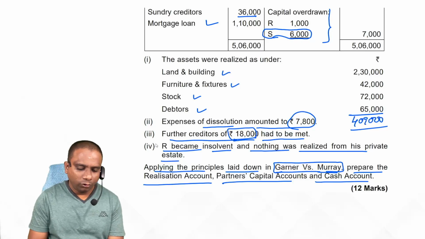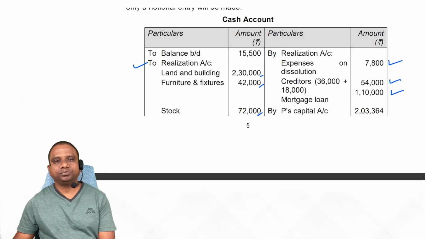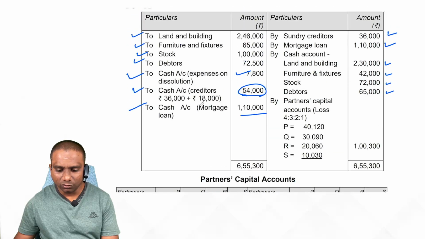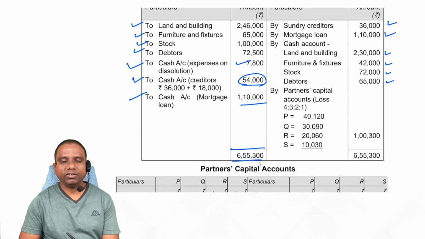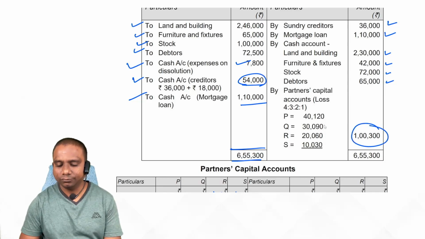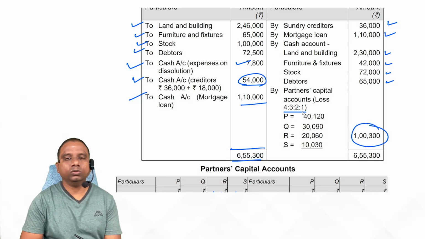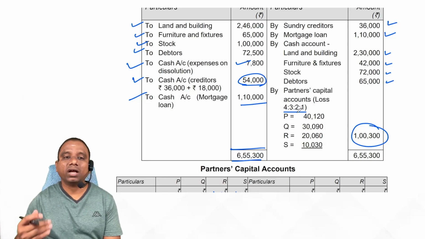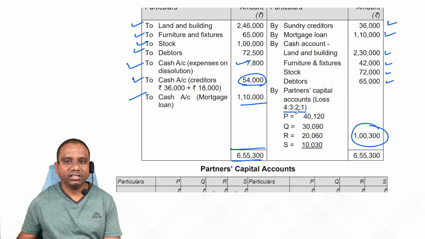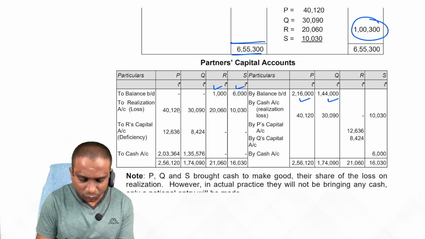Now, before solving the fourth point, first balance the realization account. Identify whether it is profit or loss. So here the total is 6,55,300. There is a loss of 1,03,000. And this loss we distribute to all partners in the 4:3:1 ratio. What is the entry for this? Partners capital account debit to realization account. So realization account credit side, partners capital account debit side. Observe.